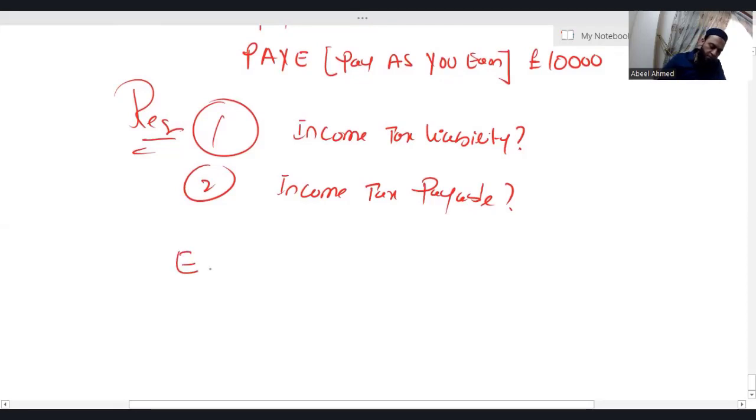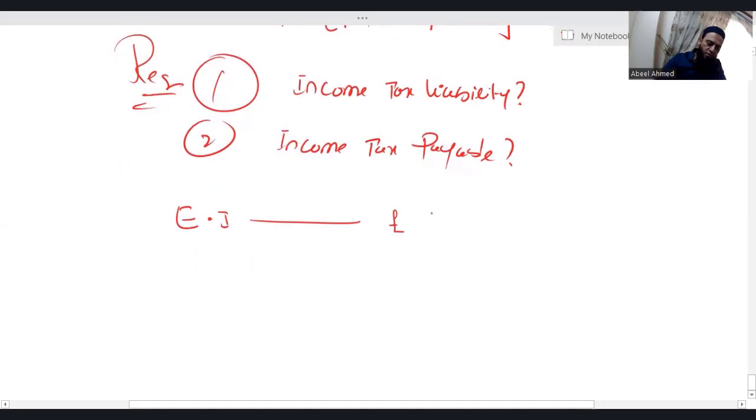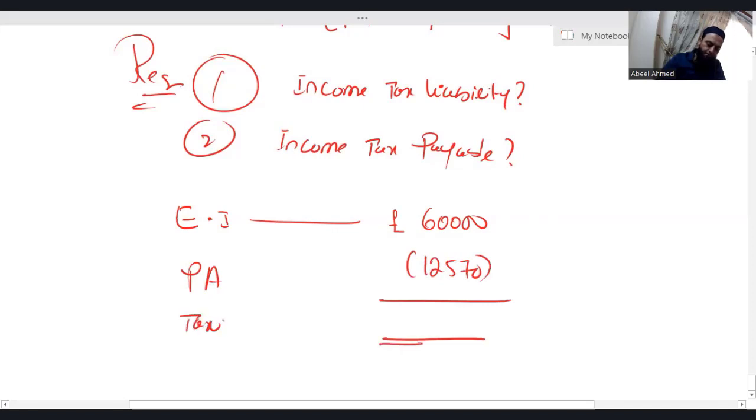Okay. Employment income, you're not supposed to use abbreviations, since these are just initial classes, so I'm using it. Employment income is 60,000. Personal allowance is 12,570. Here comes the taxable income. 47,430.